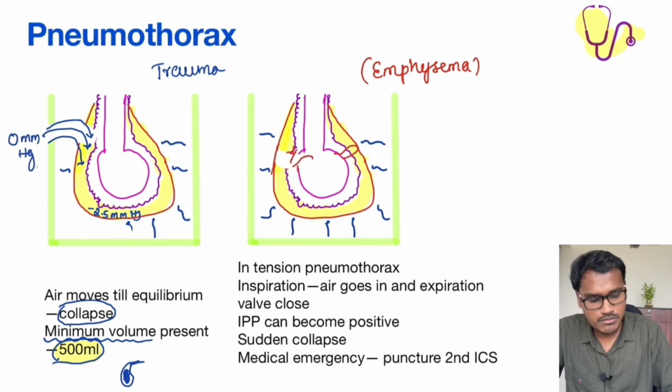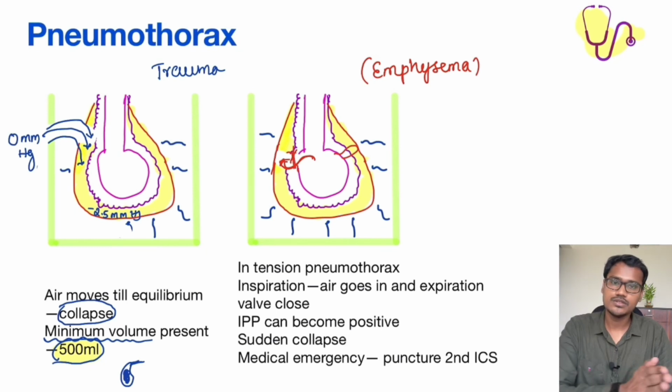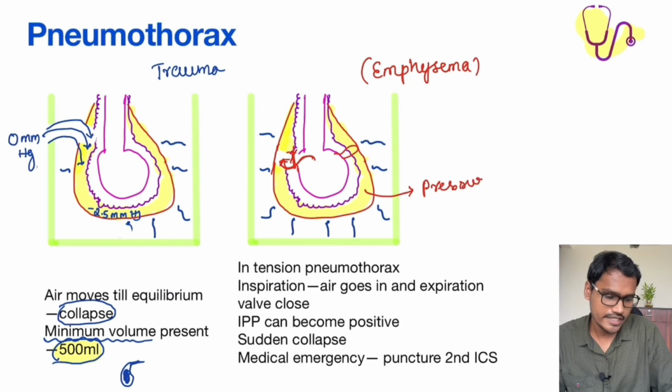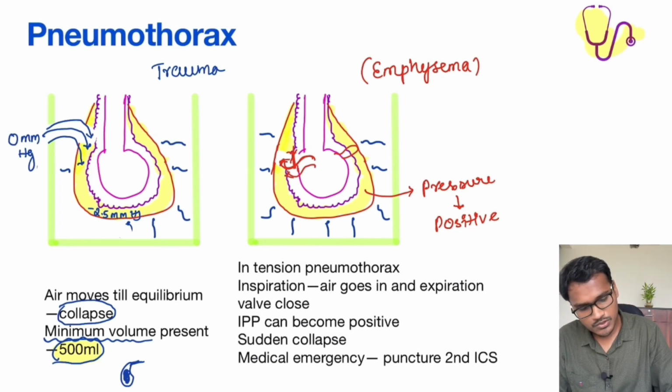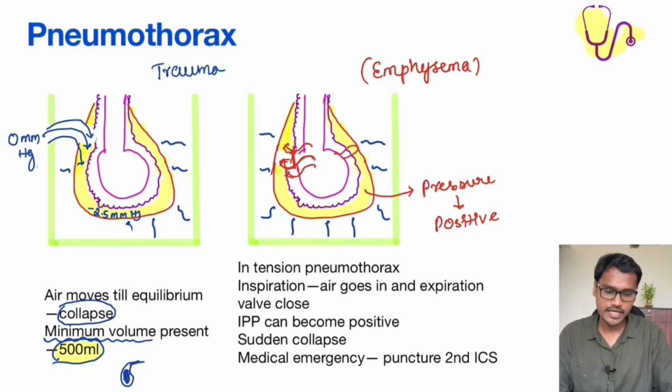So what happens is, air keeps moving in during inspiration, but during expiration this valve gets closed. So this pressure starts to build up more and more, and it can even become positive pressure, whereas in pneumothorax from the outside it can only go up to 0. Here the pressure goes towards positive because more and more air moves in during inspiration and it is not able to escape, because the valve is closed during expiration.